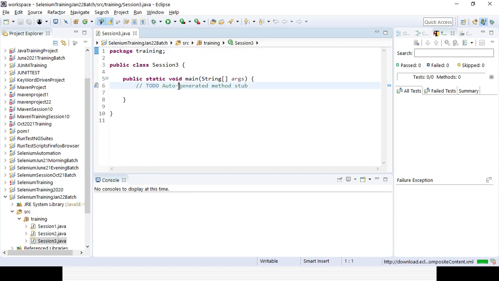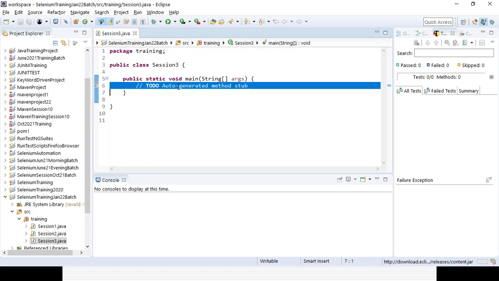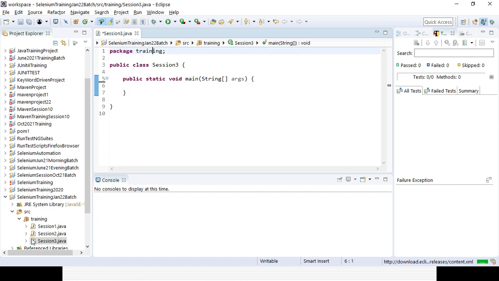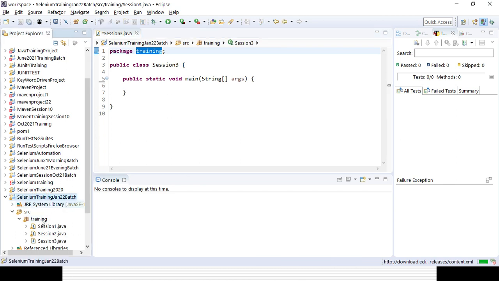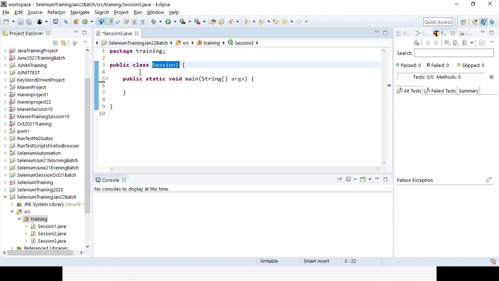This is the project, Selenium training Jan 22 batch. This is the package in the src folder, and in the package we are creating multiple classes called session 1, session 2, session 3. This is the class session 3, which is public, so it can be accessed anywhere within the project. And this is the main method.